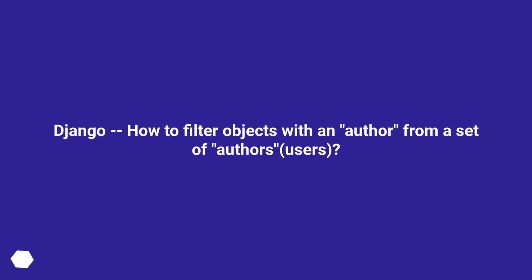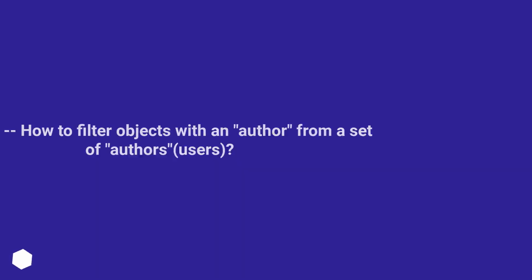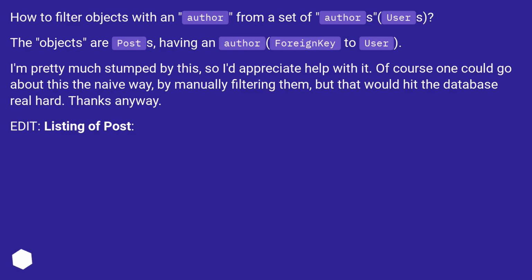Django, how to filter objects with an author from a set of authors, users? The objects are posts, having an author foreign key to user. I'm pretty much stumped by this, so I'd appreciate help with it.